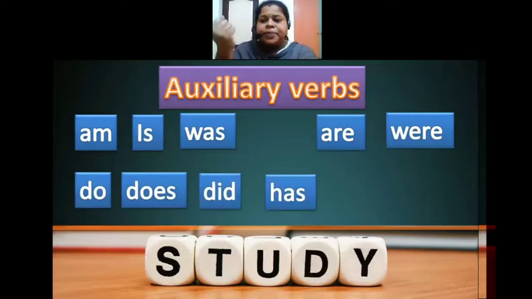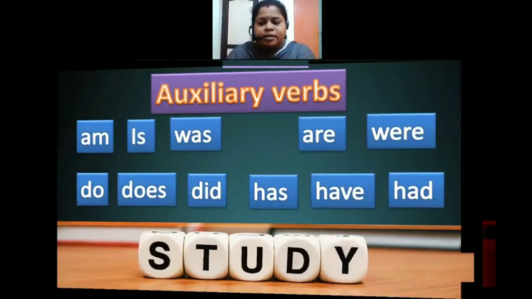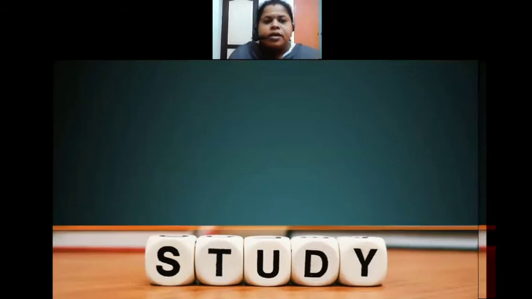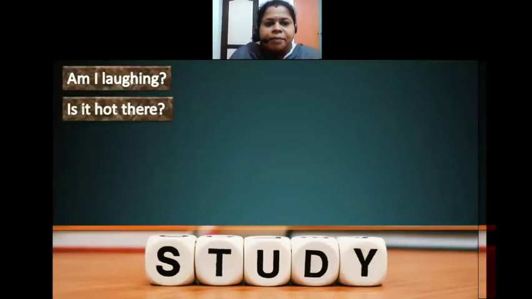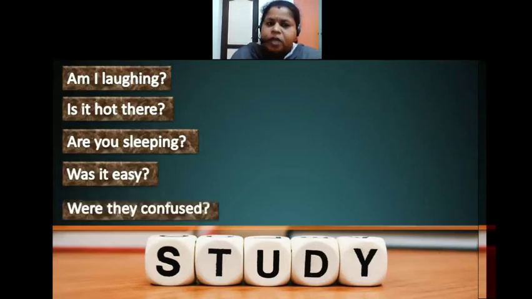Has, have, had, okay. So these are the auxiliary verbs, and here I have given examples. Am I laughing? Is it hot there? Are you sleeping? Was it easy? Were they confused?